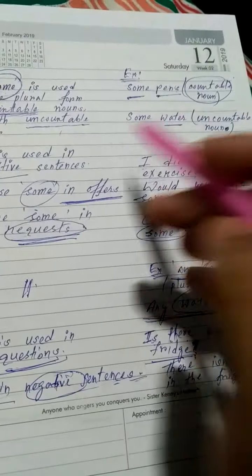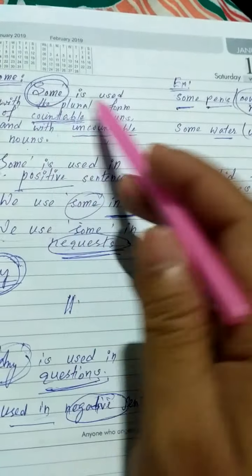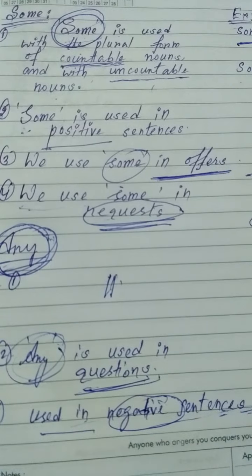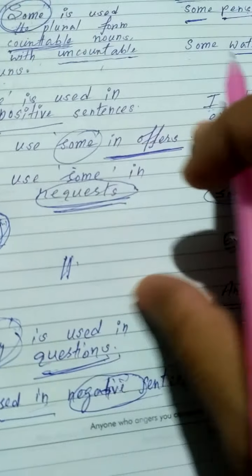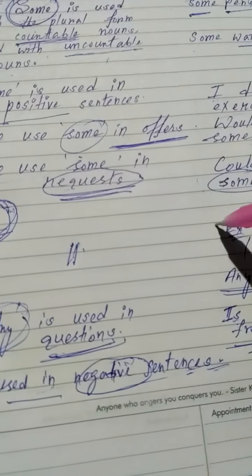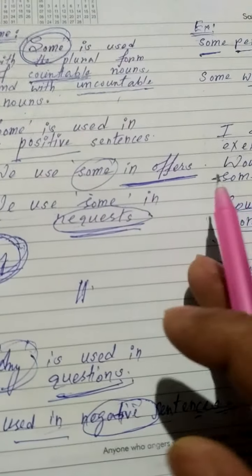In this way, you can speak English by using these two determiners, some and any, in your daily life. In your daily speaking, you can use some and any by making sentences. Okay, thank you.